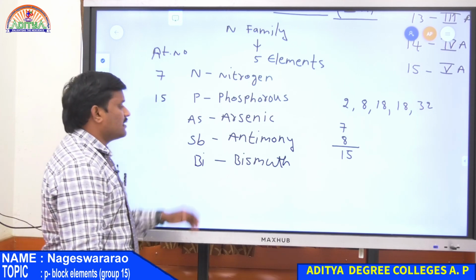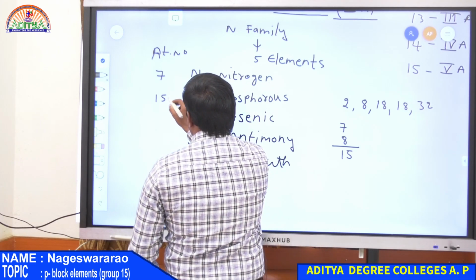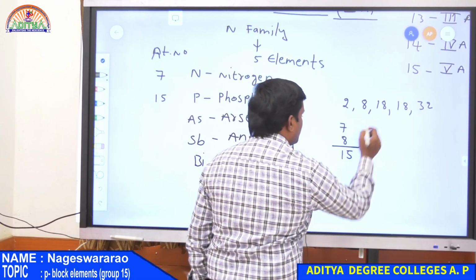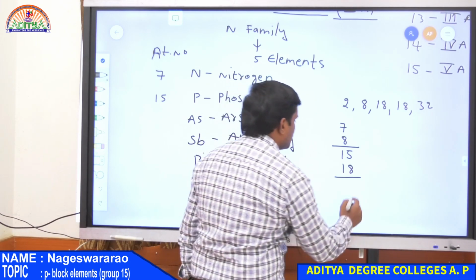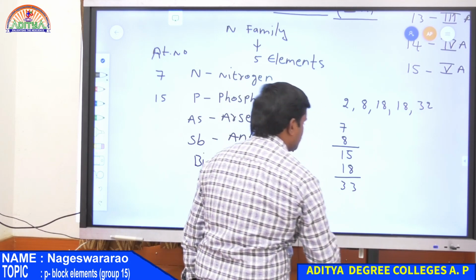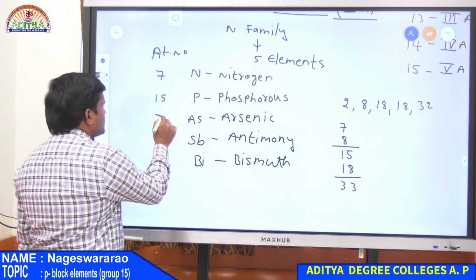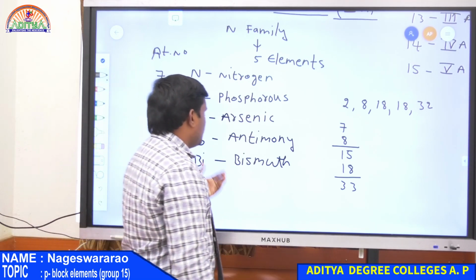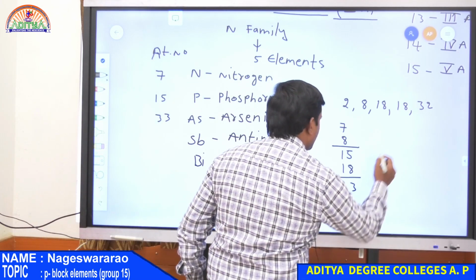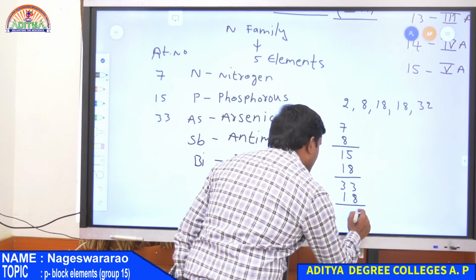Next, arsenic. So what is the atomic number of arsenic? So for arsenic, phosphorus is already 15. Now 15 plus 18, that is 33. Therefore 33 is the atomic number for arsenic. So in this way, for antimony, again 18. 33 plus 18, that is 51.